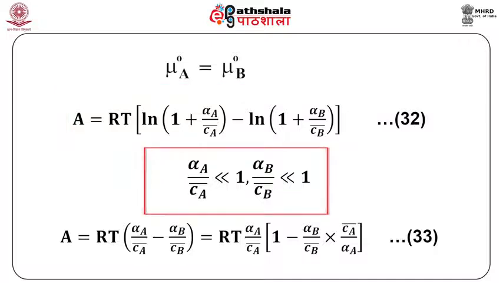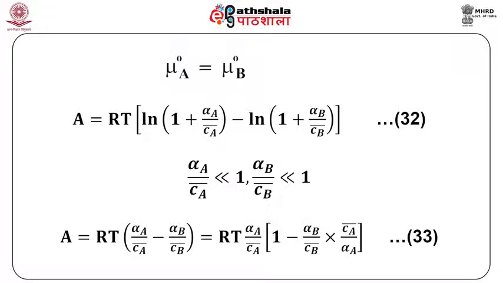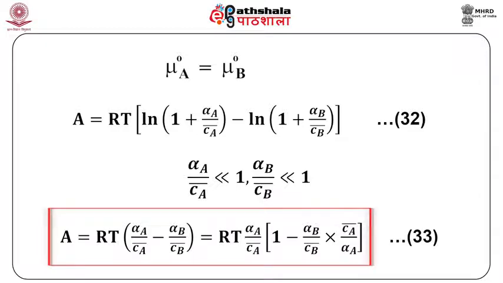If alpha A/Ca bar is much less than 1 and alpha B/Cb bar is much less than 1, the logarithmic terms may be expanded in series and only the first term is retained, which then becomes A = RT (alpha A/Ca bar - alpha B/Cb bar),